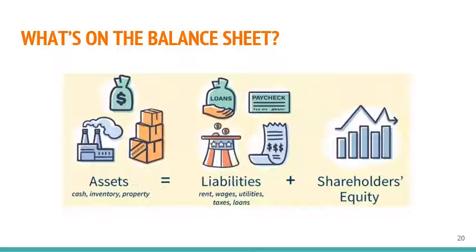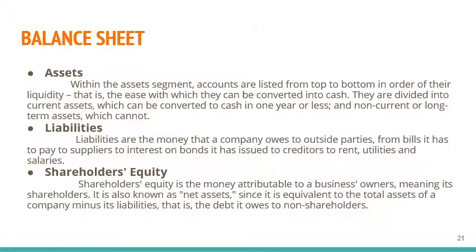What's on the balance sheet? A balance sheet shows what a company owns and owes and how much shareholders have invested. The balance sheet formula: assets equal liabilities plus shareholders' equity. Assets are cash, inventory, properties. Liabilities are rent, wages, utilities, tax, and loans. Shareholders' equity is retained earnings. A number of ratios can be derived from the balance sheet, helping investors get a sense of how healthy a company is. Three components of the balance sheet: assets.